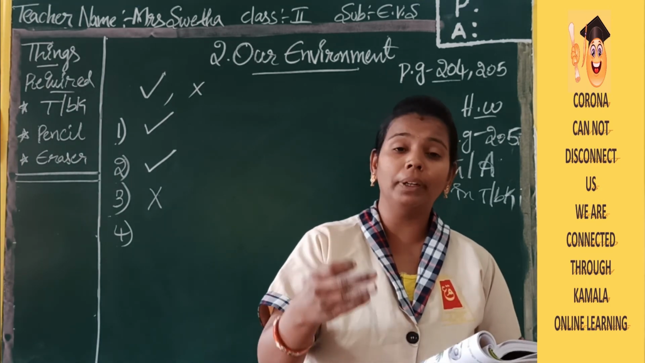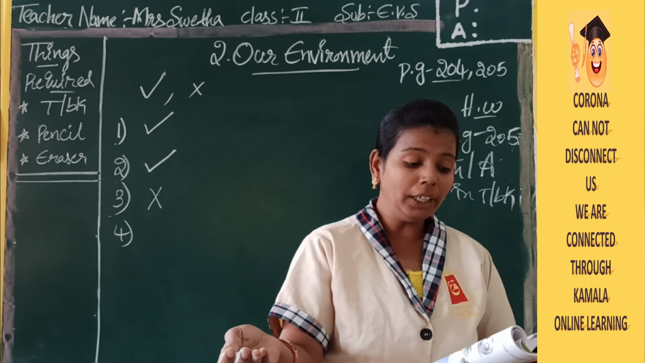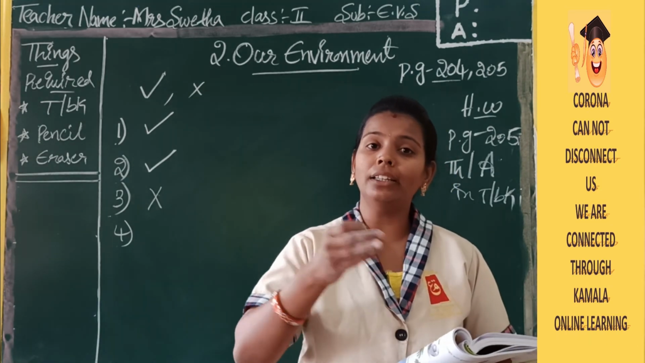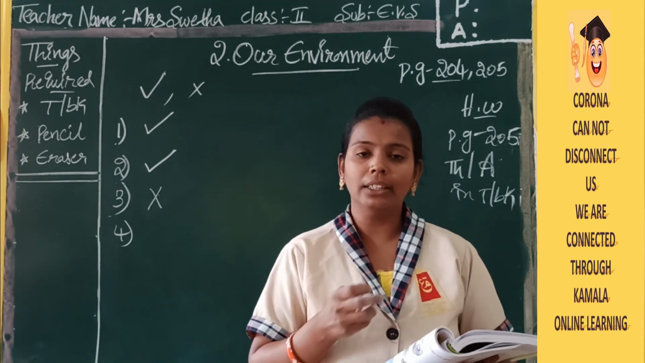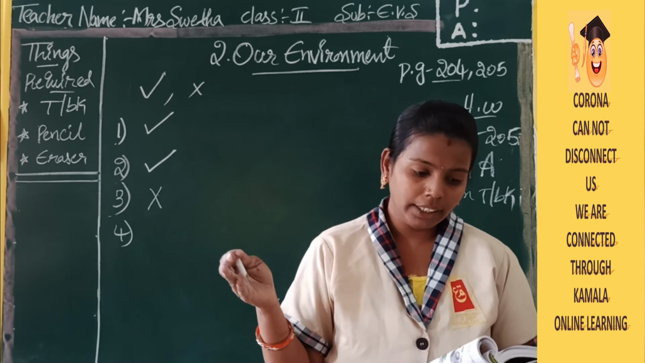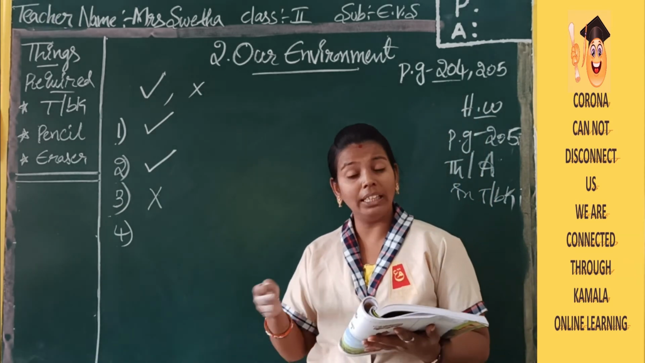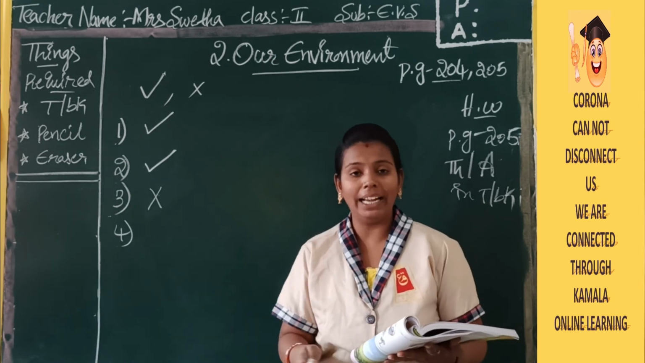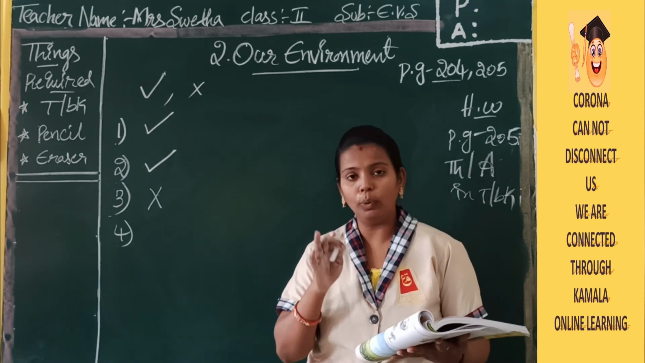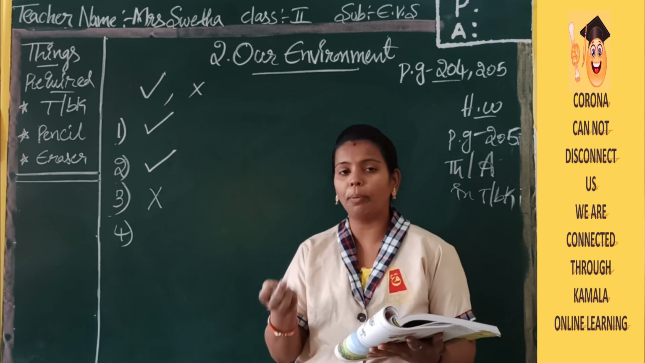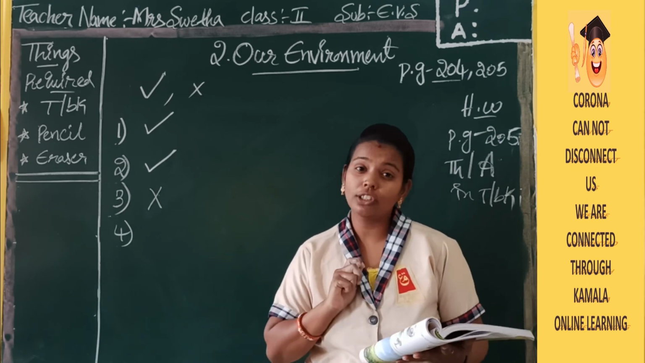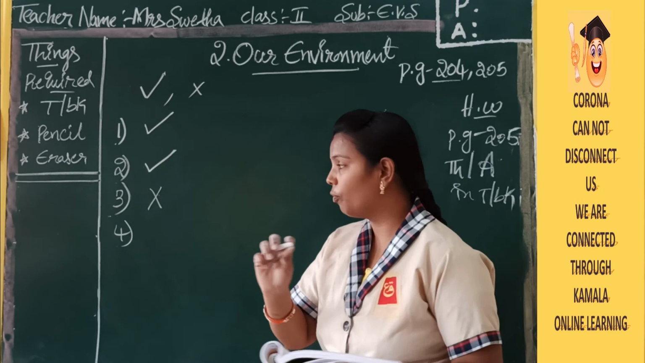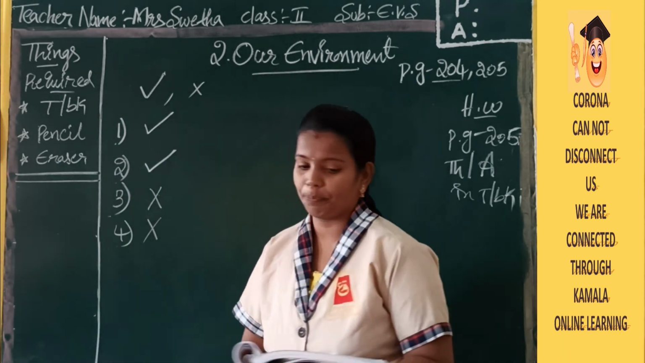The plant development will be stopped. The plants will not extend. The leaves will not make food for the plant, so the whole plant will get disturbed and damaged. So plucking leaves or flowers is also a bad habit, and we will mark it as cross.